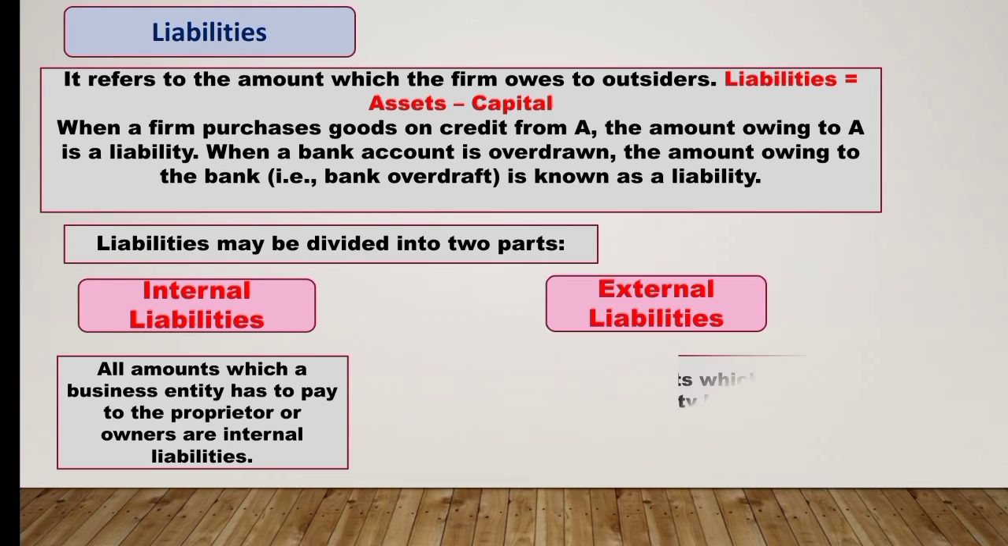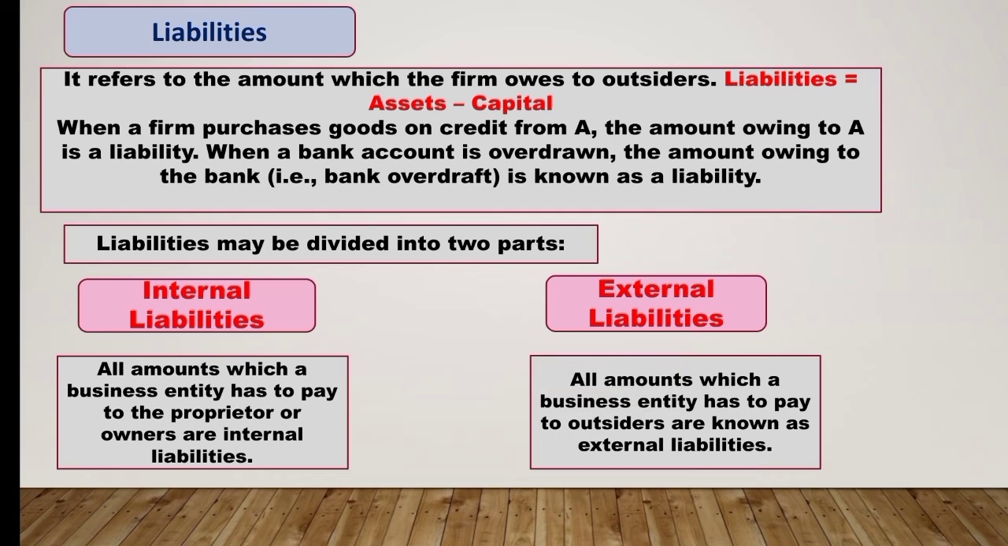Now if we talk about external liability, so all the amounts which a business entity has to pay to the outsiders are known as external liabilities. Outsiders can be bank or creditors. So if the firm has taken some loan from the bank or from the creditors, this amount will be considered as external liabilities for the business firm.